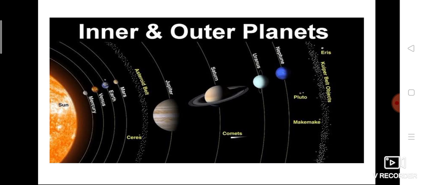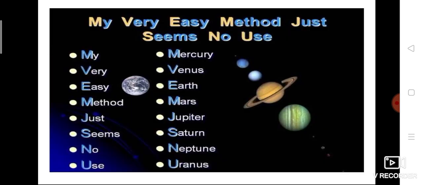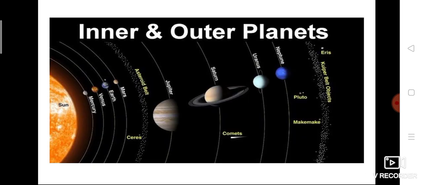Here one picture was given which shows the inner and outer planets. I hope you can see the sun, and the 8 planets: Mercury, Venus, Earth, Mars. Then some dots were given. Next to that are Jupiter, Saturn, Uranus, Neptune.